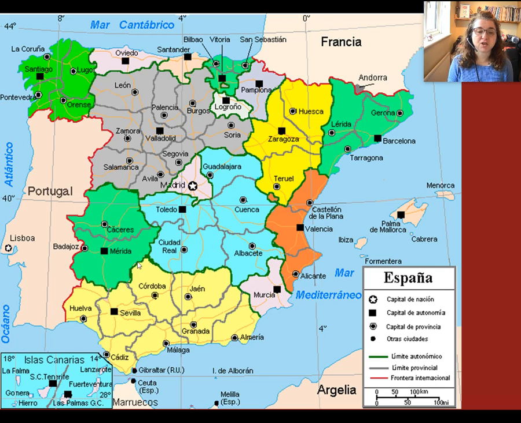Now, each of the autonomous communities is further subdivided into provinces. So each of the different colours on this map shows the autonomous communities, and the grey lines within them show the different provinces. So when I lived in Spain, I lived in this area, I lived in the city of Soria, which is in the province of Soria, which is in the autonomous community of Castilla y León.